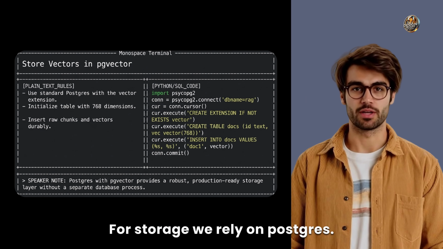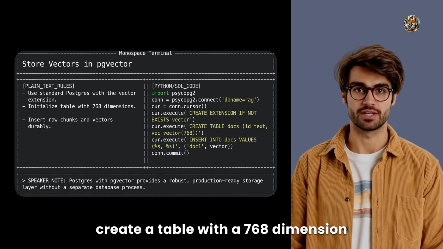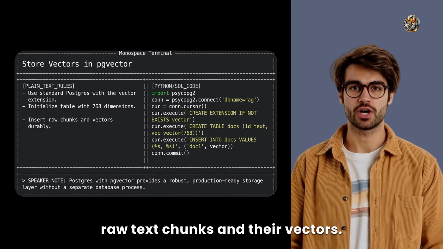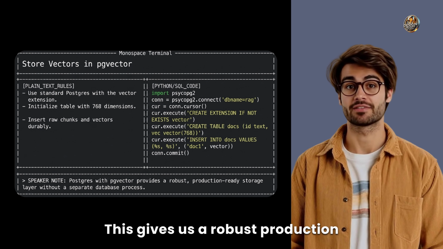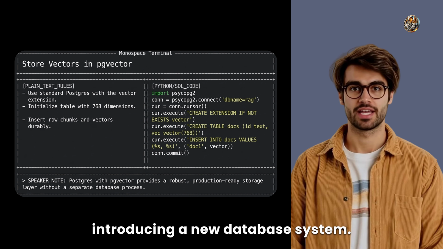For storage, we rely on Postgres with the pgvector extension. We create a table with a 768-dimension vector column and insert both raw text chunks and their vectors. This gives us a robust, production-ready vector store without introducing a new database system.